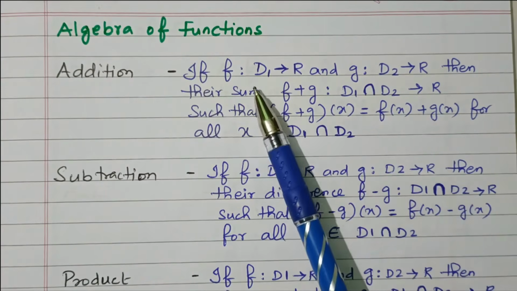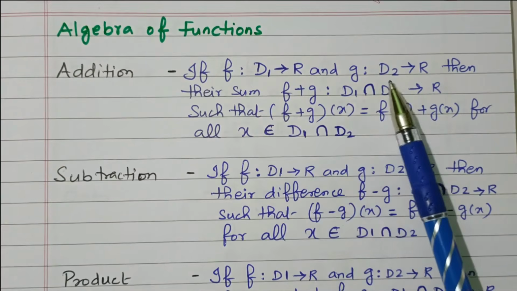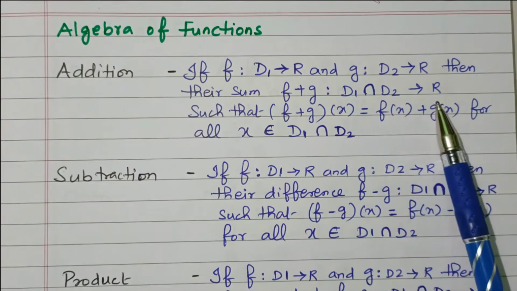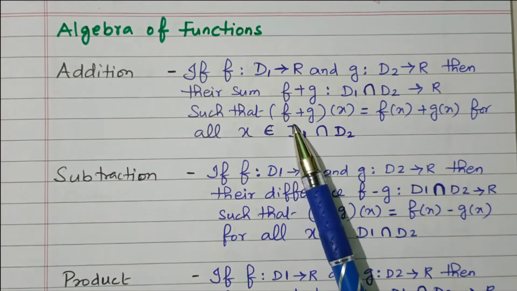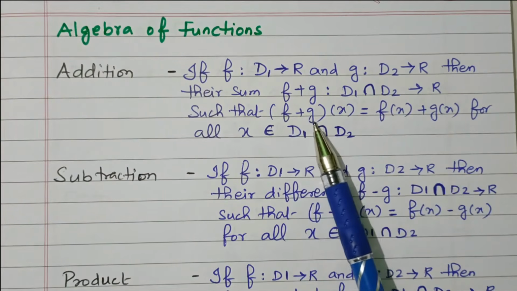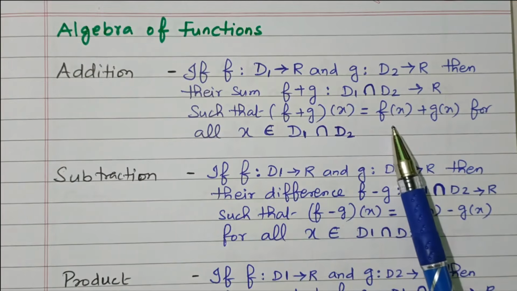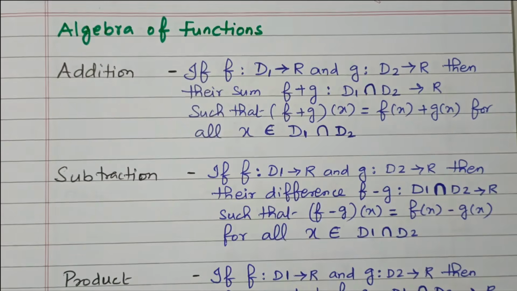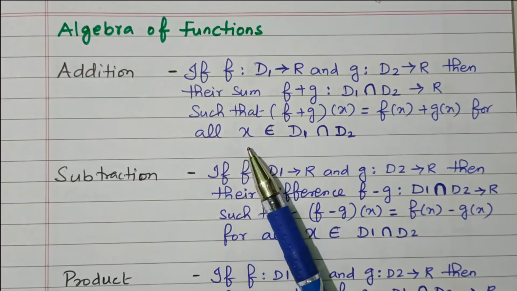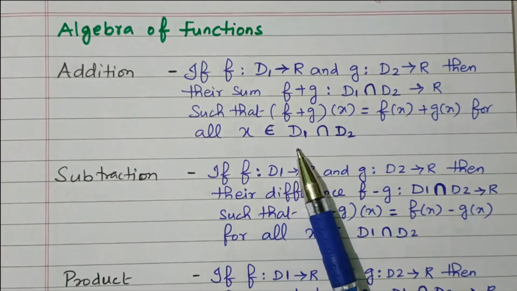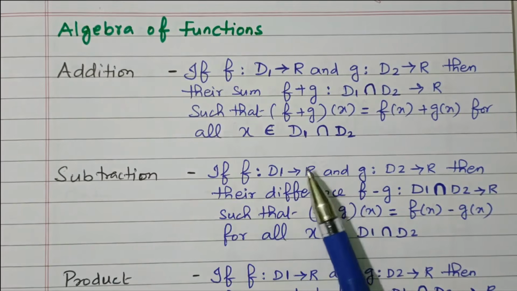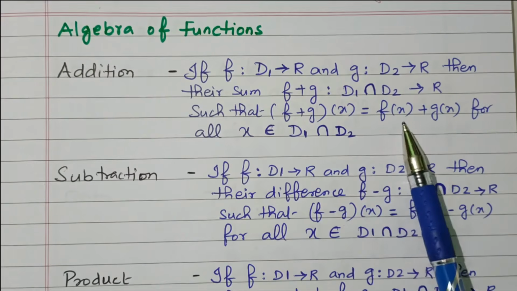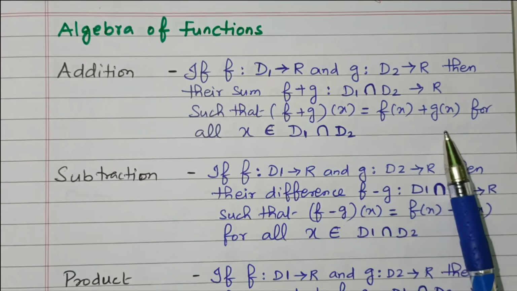So f is defined on D1 and g on D2. While adding, D1 intersection D2 relates to R. So f plus g of x can be written as f of x plus g of x for all x in D1 intersection D2, right? So the two functions f and g, while adding, will give f of x plus g of x. So that is the meaning.